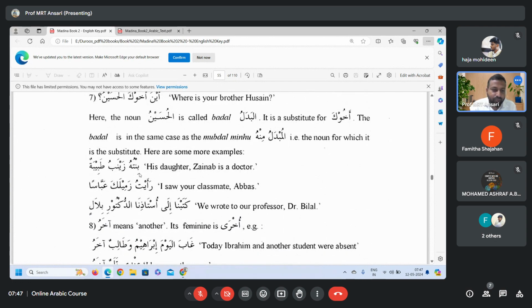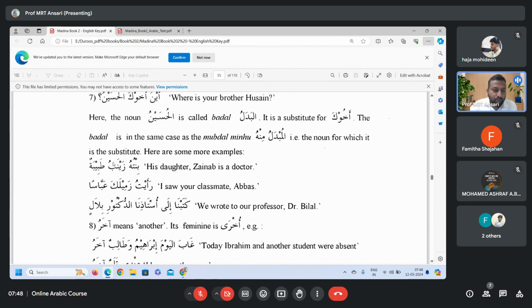Its declensions. Bintuhu Zainabu Tabibatun. His daughter Zainab is a doctor. Ra'aytu Zamilaka Abbasan. I saw your classmate Abbas. Katabna ila Ustadina Dukturi Bilal. We wrote to our professor Dr. Bilal. So you can see its declension here, the different kinds of badal.